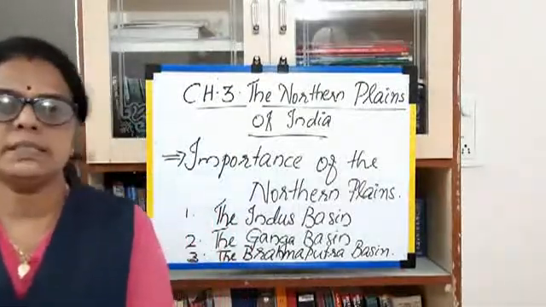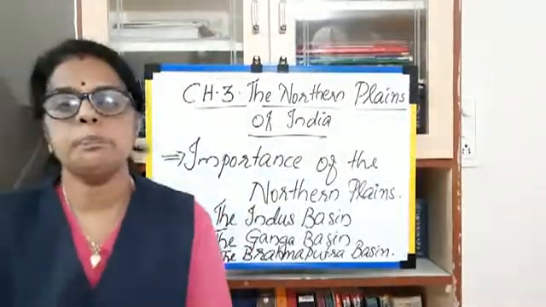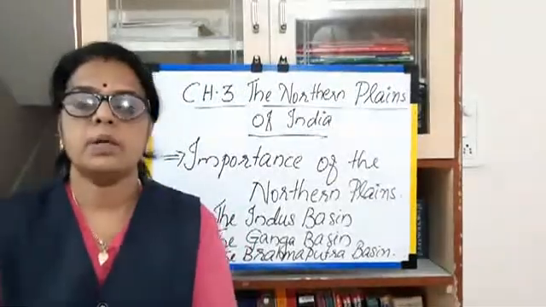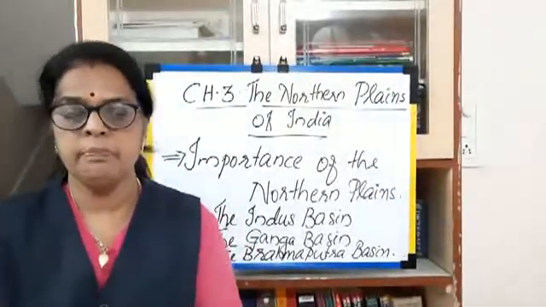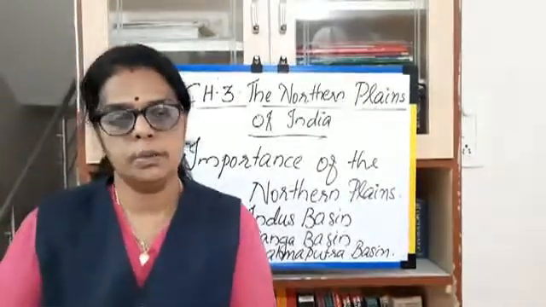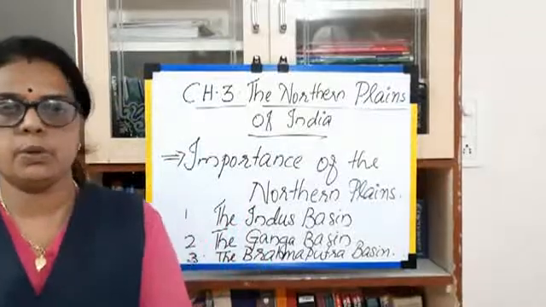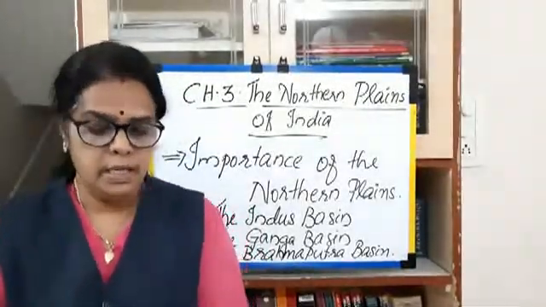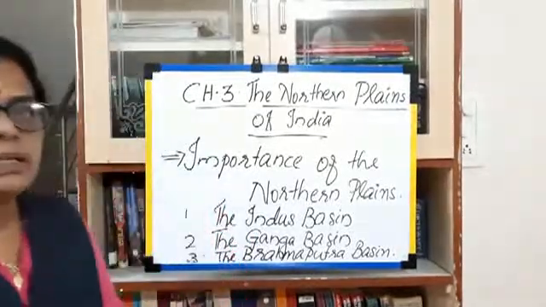Okay, which one is the third chapter? The northern plains of India. We already learned the northern mountains. We have six physical features. The first one is the northern mountains, that chapter is over. The second one is the northern plains of India.